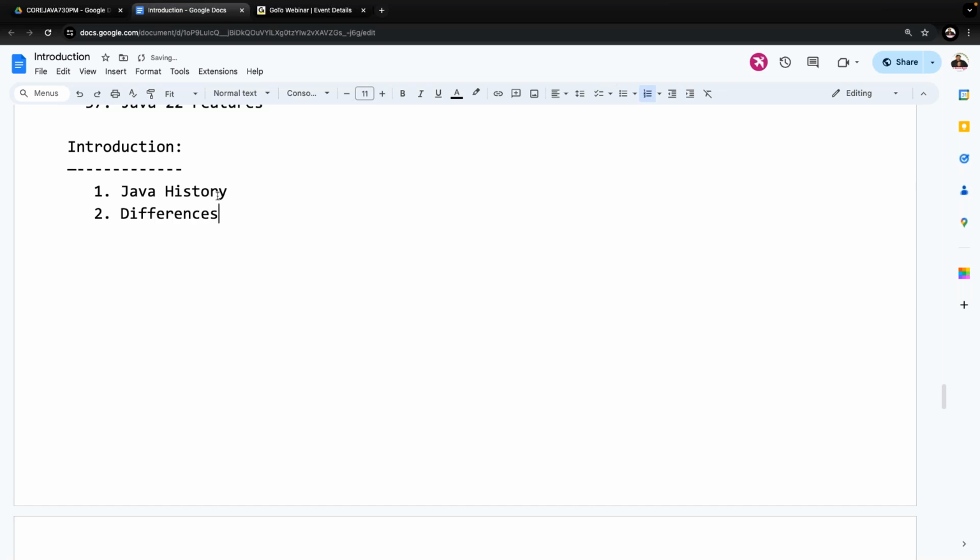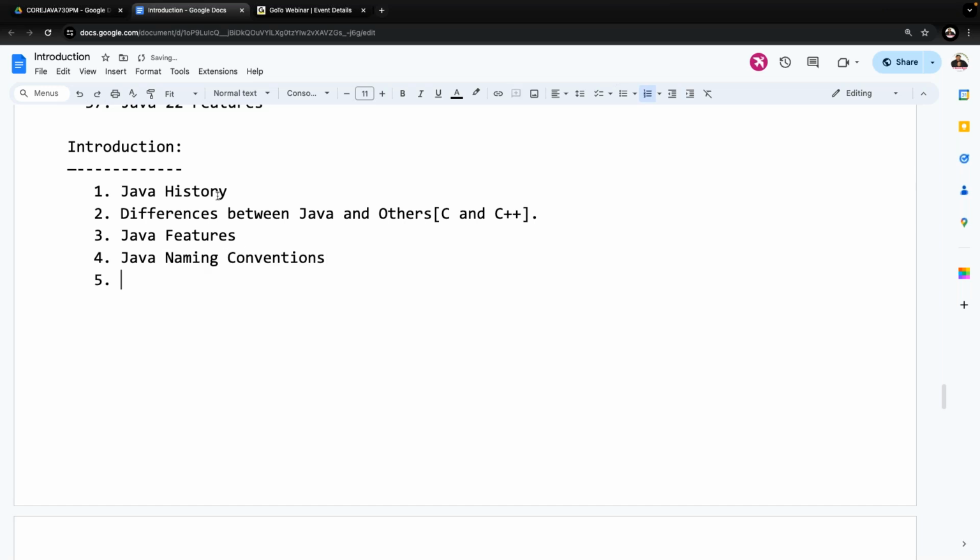The second one is differences between Java and others. And the others are C and C++. Then after this, Java features, then Java naming conventions. After the Java naming conventions, the next one is Java programming format. These are overall the topics available under the introduction part. This is one unit, and inside this unit these are the topics we are having.